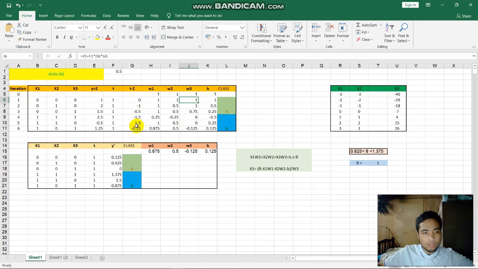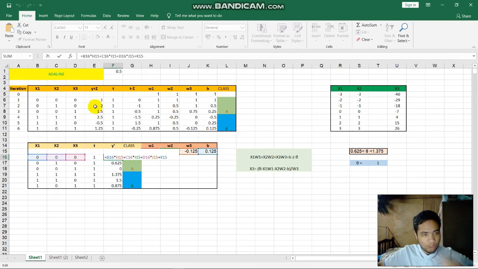After iteration 6, we can see the value is 0.875 for w1, 0.5 for w2, and negative 0.125 for w3, and 0.125 for the bias, and we use these values to get the y prime. For the y prime, we use the same formula, which is S1 W1 plus S2 W2 plus S3 W3 plus bias, and we get the y prime.